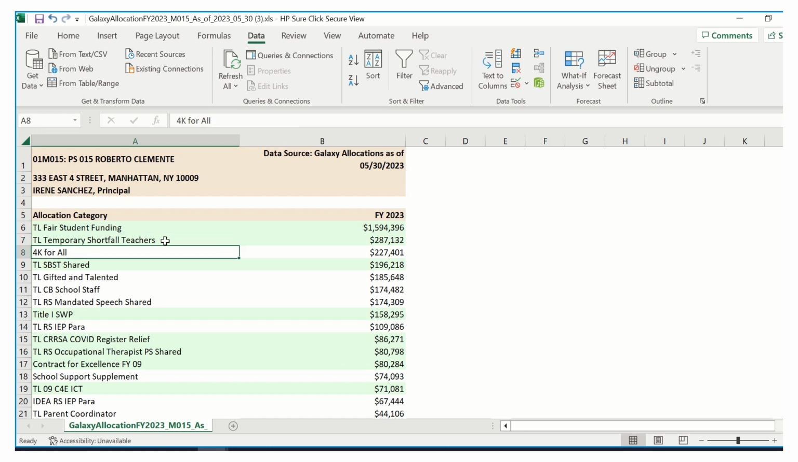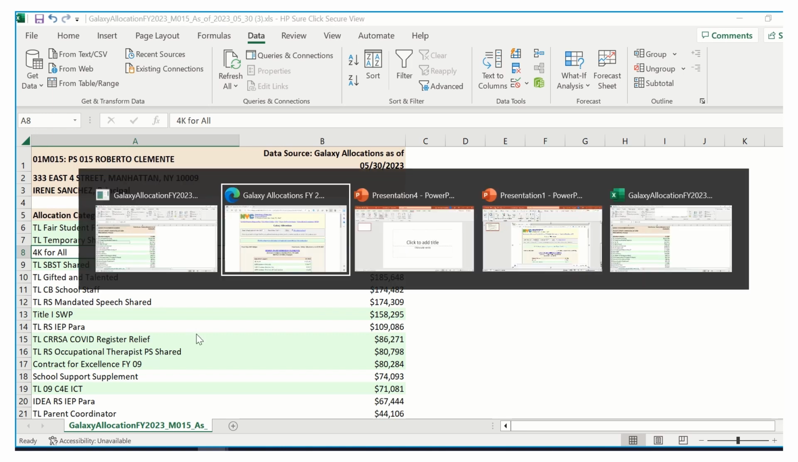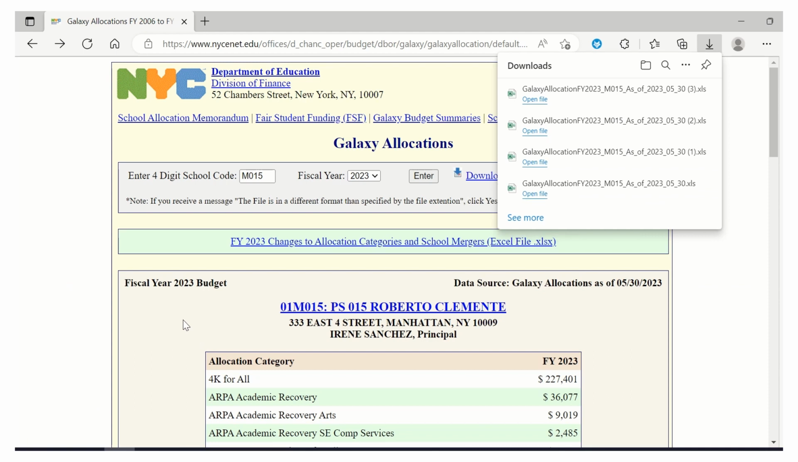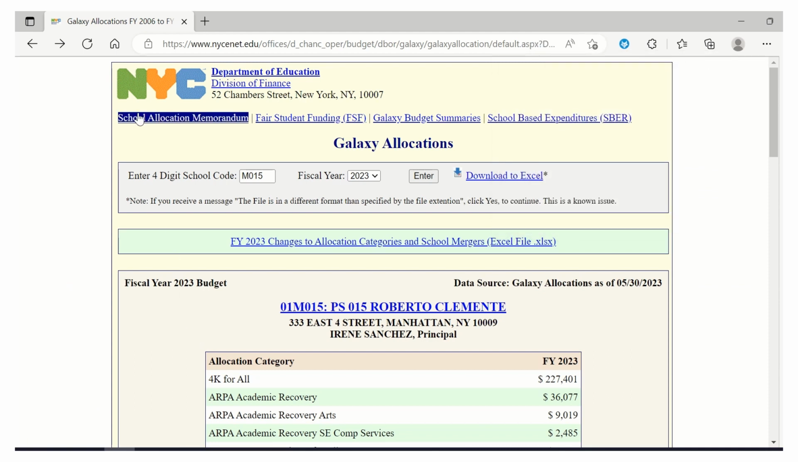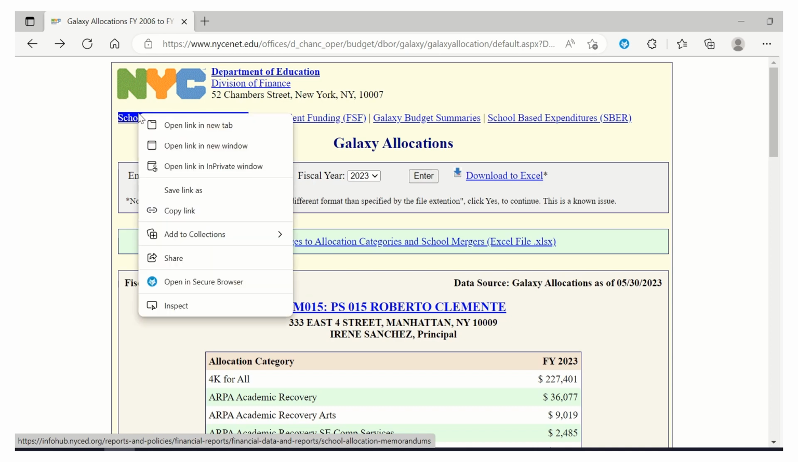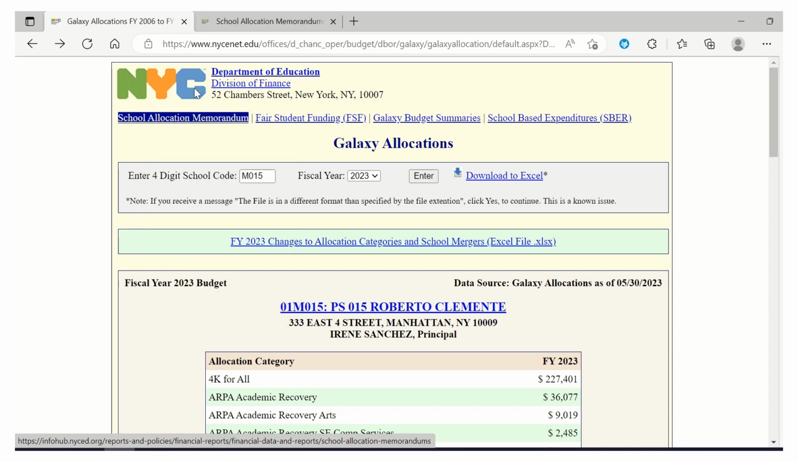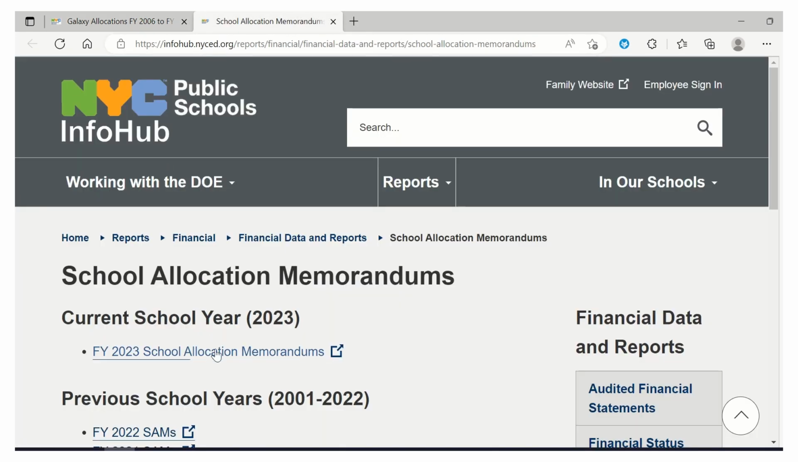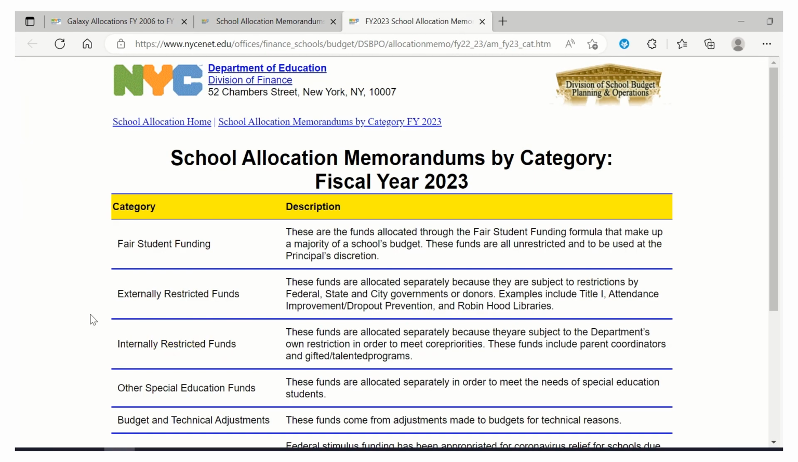Other categories are a little bit more straightforward. For example, 4K for all. So let's try to take a look at the SAM for 4K for all. If we go back to the school's page, we'll click on this link at the top left, School Allocation Memorandum. I'm going to open it in a new tab. And that'll take us to the main DOE page.